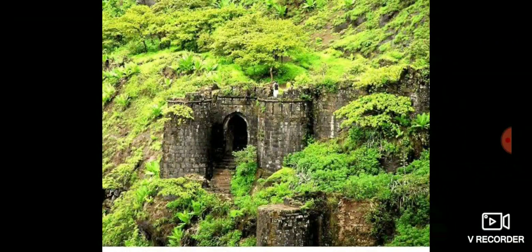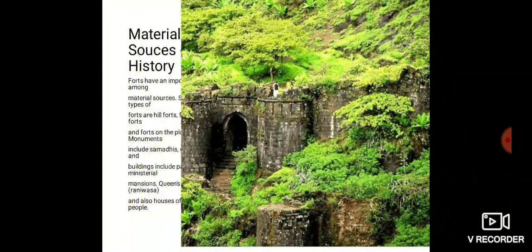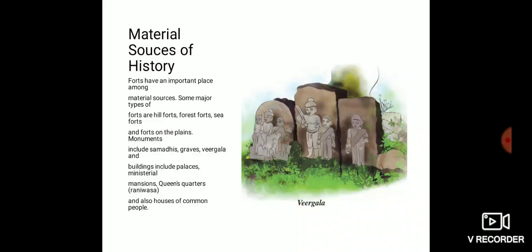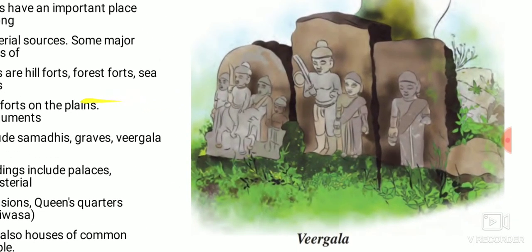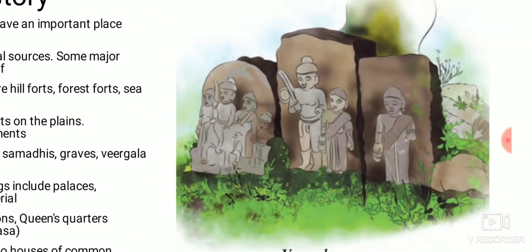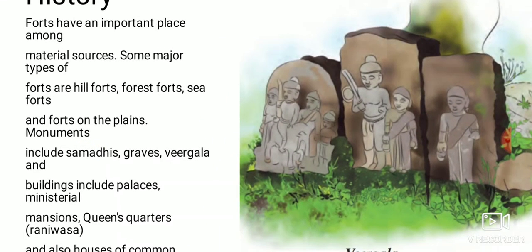In that Virgala, on one big stone, there are paintings or information about the Veers. Veers means the brave people. The information about the brave people or their pictures are carved out on one big stone.